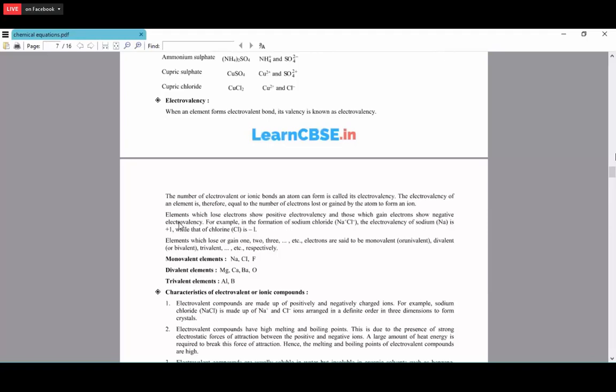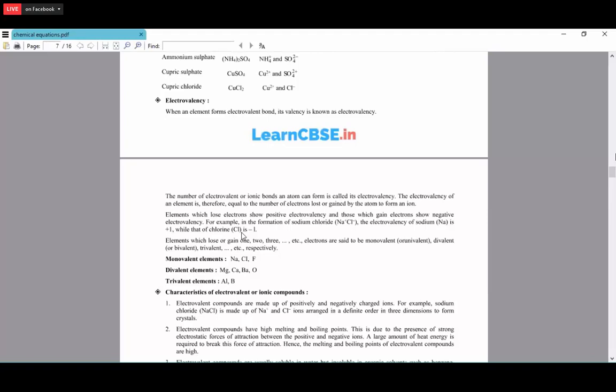So now here, the elements which lose the electrons, that we call positive electrovalency, and those which gain the electrons show the negative electrovalency. So for example, in the formation of sodium chloride NaCl, the electrovalency of sodium is +1, while that of chlorine is -1. So here the 1 and the 1, both are having the same number. So the formula is NaCl.